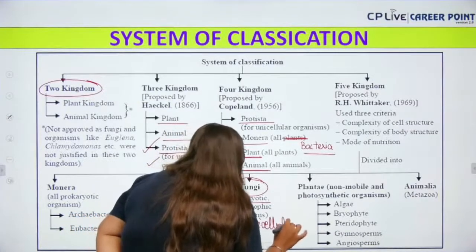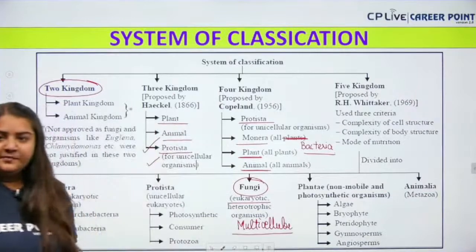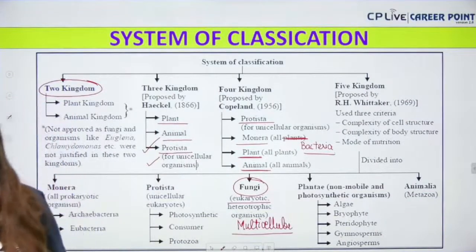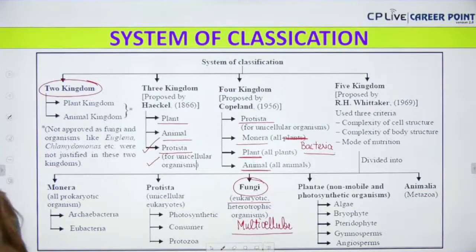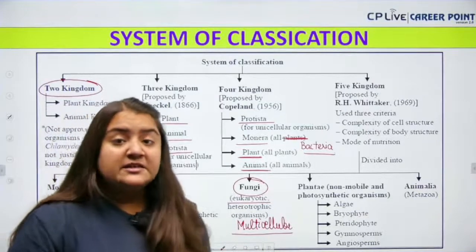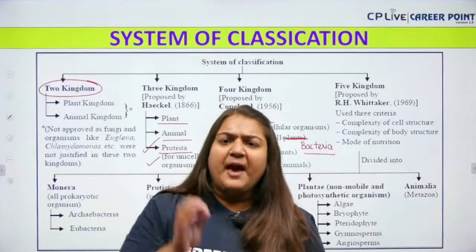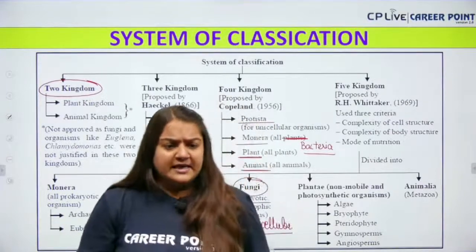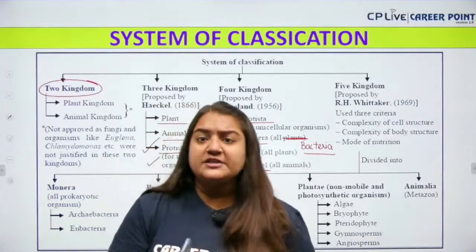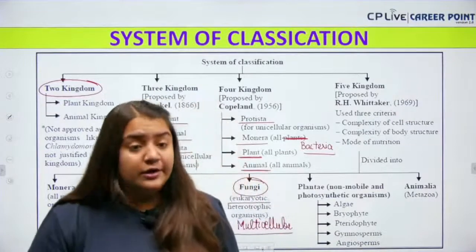But the exception, you are going to tell me, is the yeast. Am I clear till here? Tell me fast. Then we are going to move towards the kingdom Plantae. Kingdom Plantae is 100% autotrophic, that means it can prepare its own food. Yes, of course. And of course, it is eukaryotic and multicellular.